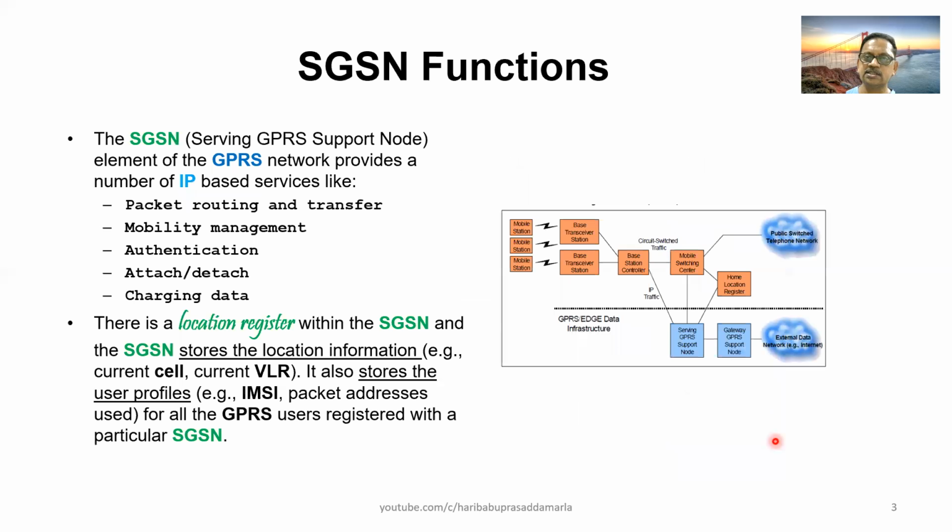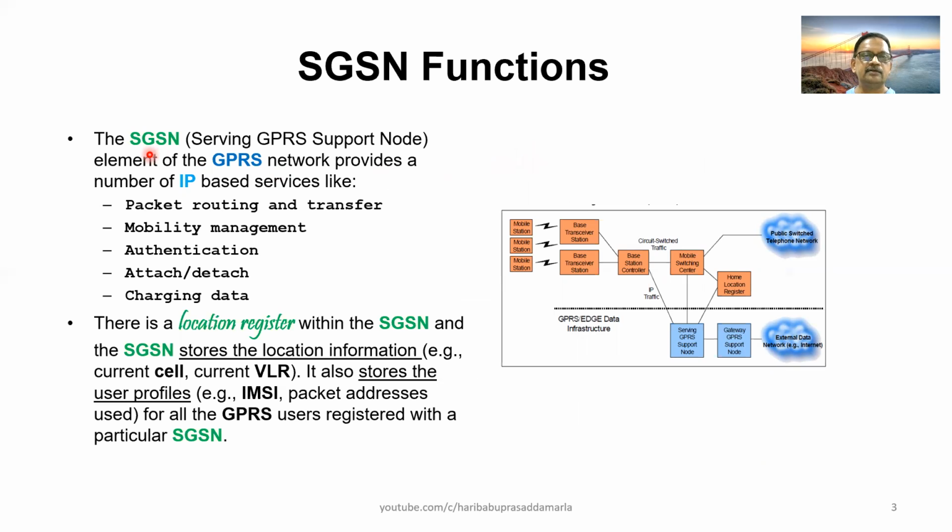Now we will discuss the main functionalities of SGSN followed by GGSN. In this slide, we will try to understand the main functions of the serving GPRS support node.